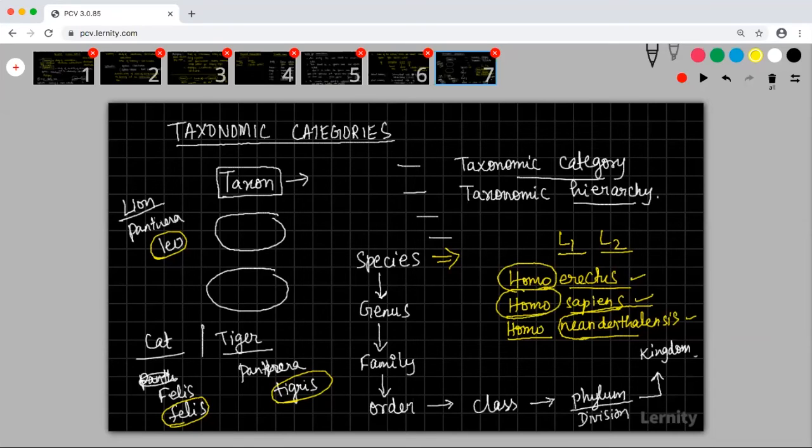Similarly, if you are going to talk about lion and tiger, Panthera is the same genus. So lion and tiger will have similar characters in a broader perspective. But if you are looking at an individual perspective, leo will be separate, tigris will be separate. But in a broader category, lion and tiger will have similar things.